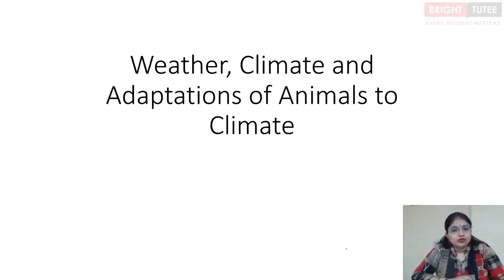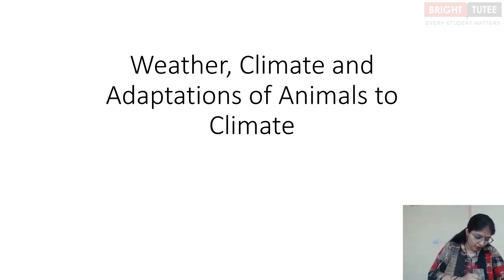In this session, we are going to talk about climate and the adaptations that we see in the animals. Now, we all know that understanding climate is important for us so that we can determine what kind of adaptations the animals will show. In your class 6, you have studied about different climates, or rather I should say different areas, and you've talked about the adaptations that you see in the trees and the animals. In this chapter, we are going to talk about only the adaptations of animals in certain climatic areas, right?